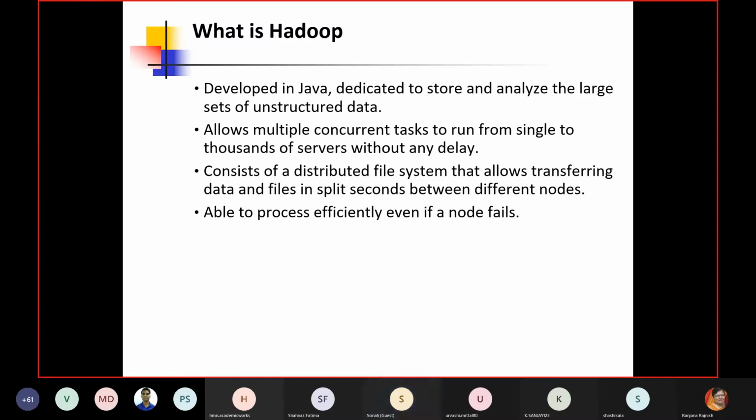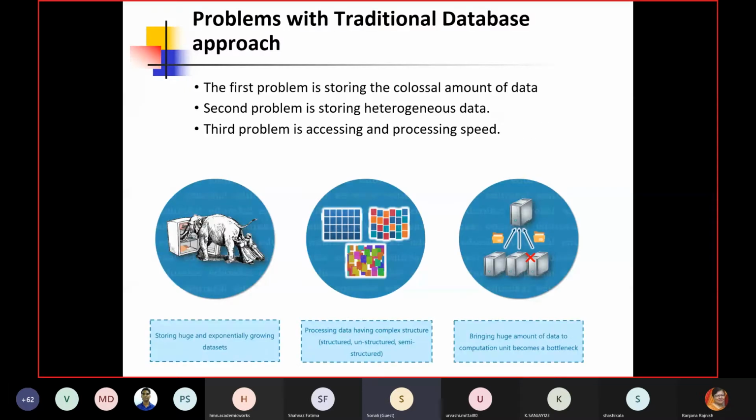So whatever problems I raised earlier, like sometimes we need to deal with static data, sometimes with data in motion, and there are various constraints when we deal with data in motion. So all these aspects